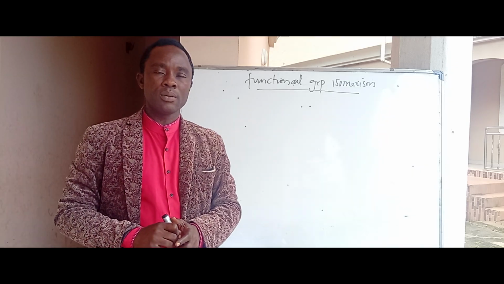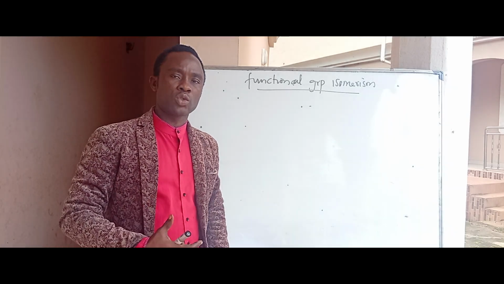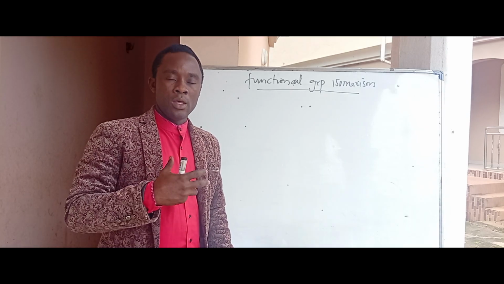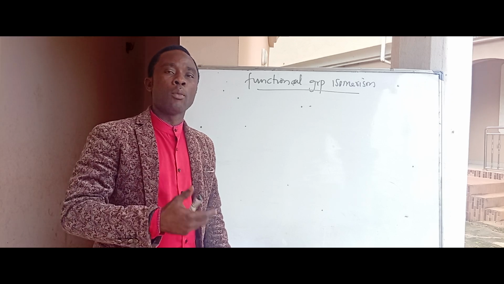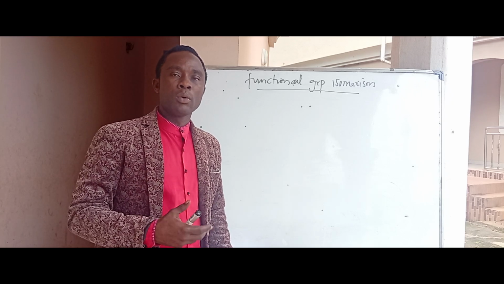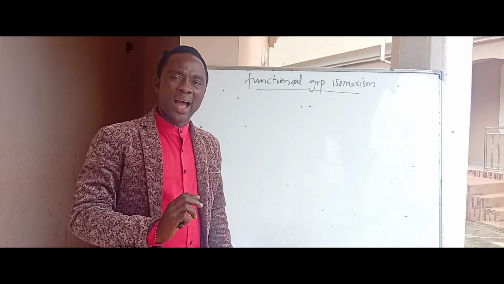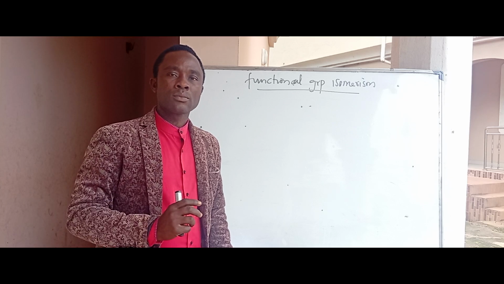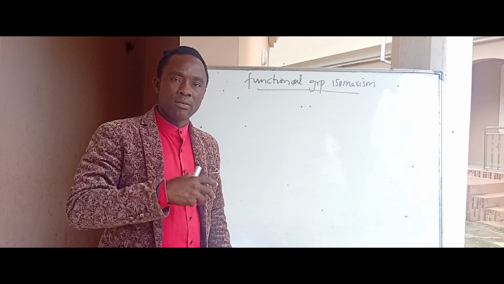Functional group isomerism is a type of structural isomerism in which two or more isomers have the same molecular formula but differ in structural formula due to the arrangement of